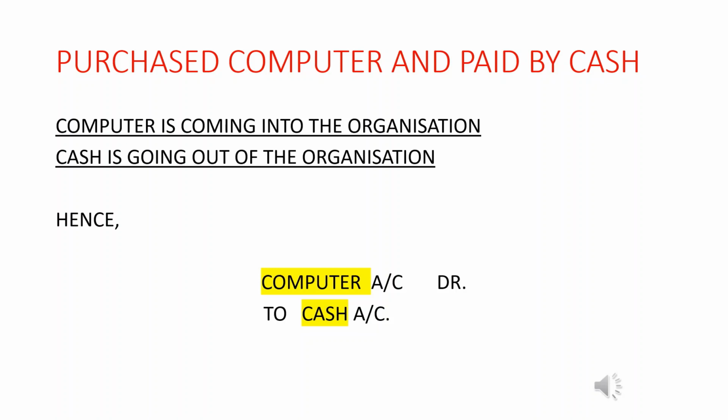Purchased computer and paid by cash. So here computer comes under real account and cash also comes under real account. The rule for real account is debit what comes in and credit what goes out. Here computer is coming into the organization, whereas cash is going out of the organization. So according to the rule of real account, debit what comes in, credit what goes out. So the journal entry will be computer account debited to cash account.